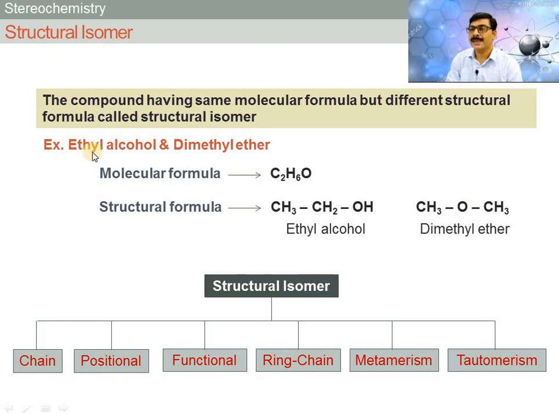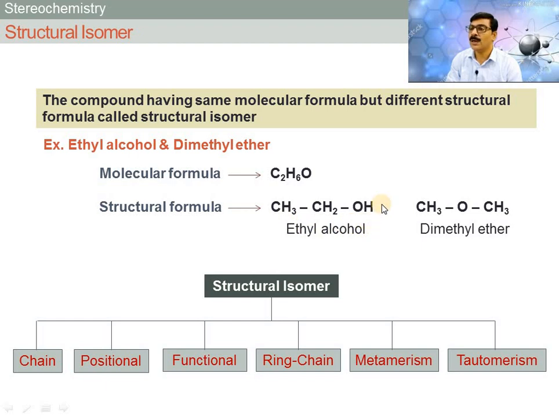For example, ethyl alcohol and dimethyl ether both have the same molecular formula, C2H6O, but different structural formula.